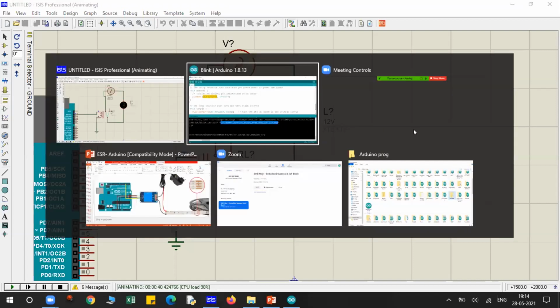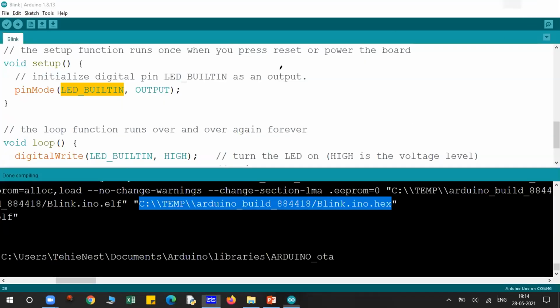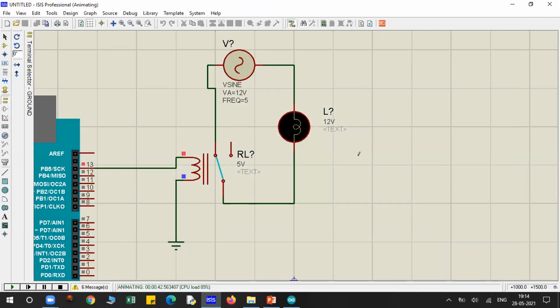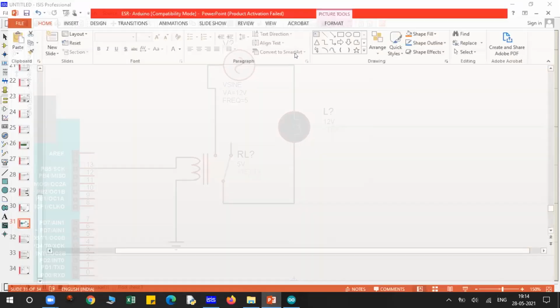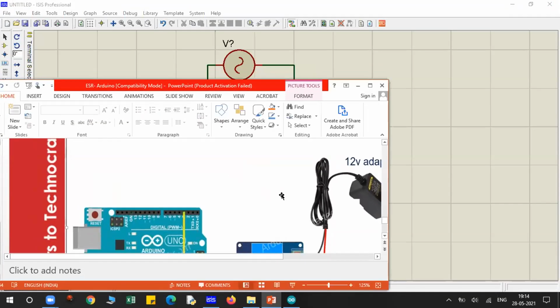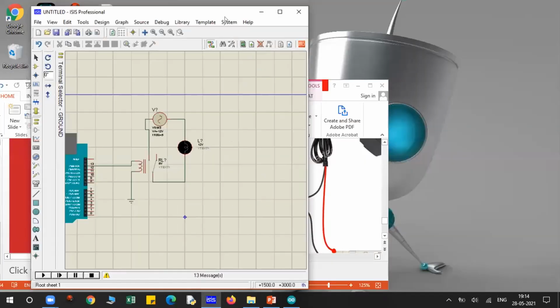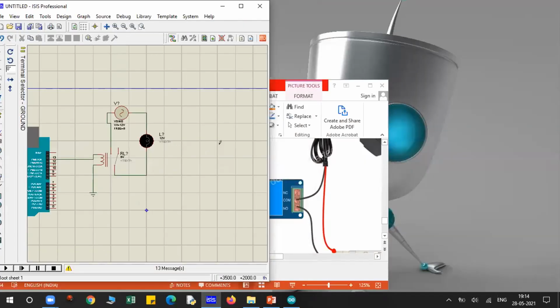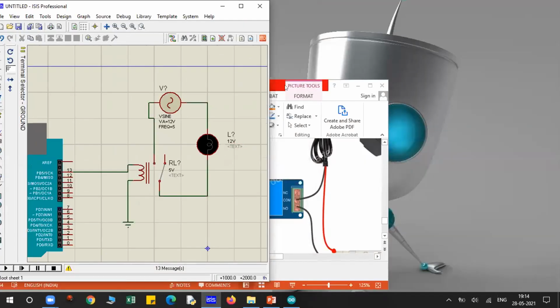Where is the chat? Sir, it is confusing, can you explain one more time? Okay, see the wiring. Please explain the wiring system. Okay. See, as I told, try to compare this circuit with this diagram.